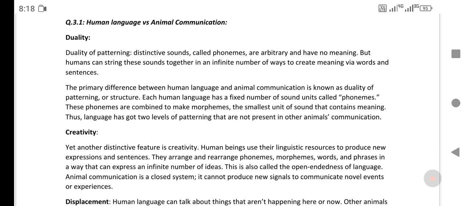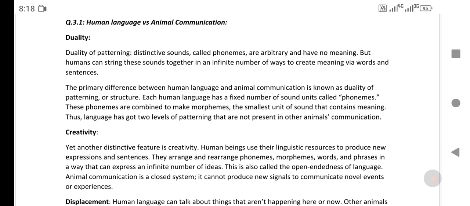What is the structure of language of both humans and animals? Each human language has a fixed number of sound units called phonemes. These phonemes are combined to make morphemes, the smallest unit of sound that contains meaning. Thus, language has two levels of patterning that are not present in other animal communication but are present in human languages.